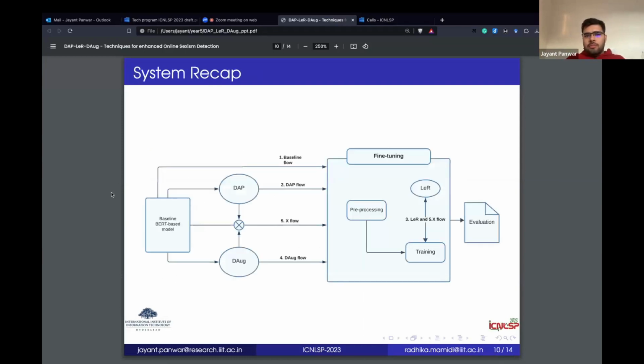So yeah, just to give you a brief recap, this will be our baseline BERT-based model, which will be RoBERTa, HateBERT, or BERTweet. And the baseline flow is pretty similar. We'll just use it, fine-tune it on the dataset, evaluate. And we have DAP and DAG techniques individually. And then we have X1 in which the extended dataset from DAG comes in. And there's also domain adaptive pre-training. And during pre-processing and finally the training stage, that is where the LER technique comes in.